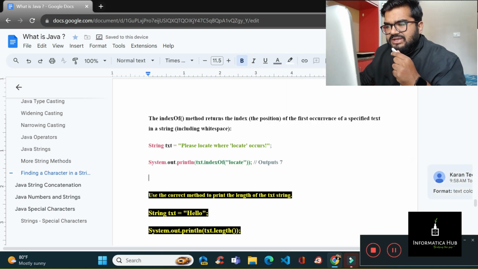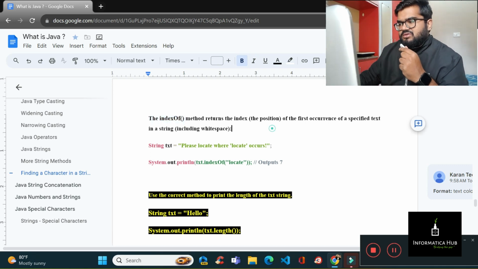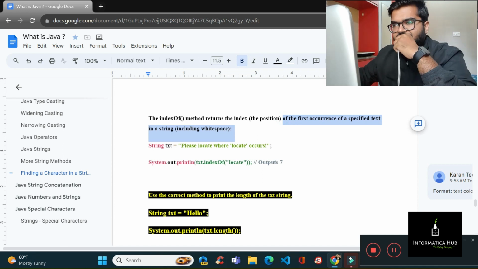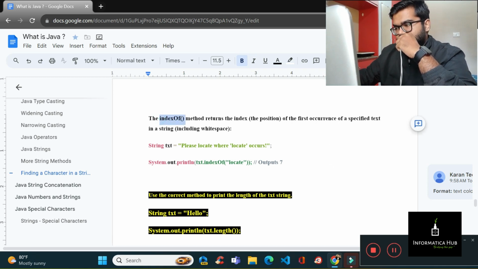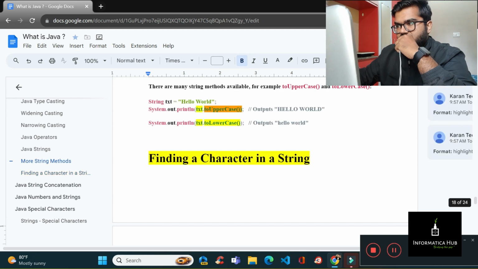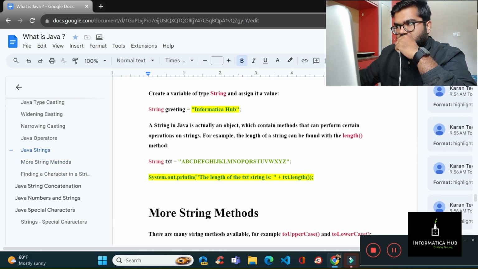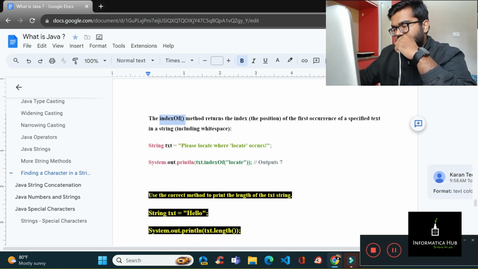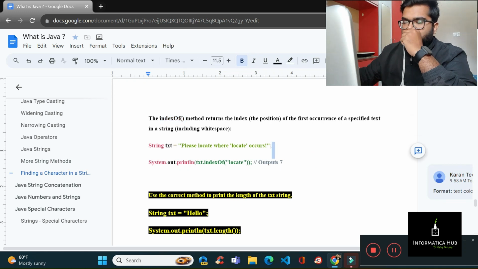Okay, so keep in mind whenever you need to find the index, the indexOf function is used. You need to answer that it's actually used to find the position of the first occurrence of a specific text in a string. Many people might ask you in the interview where the indexOf function is used. So you need to take care of all these things. Be ready with all these functions like indexOf, toUpperCase, length, and how Java string operations are done. There will be a few output questions that I will be showing you.